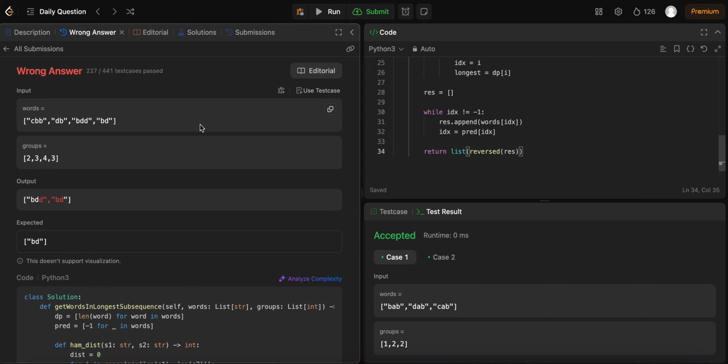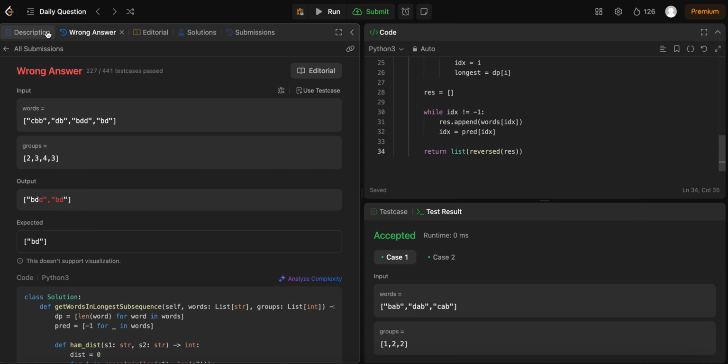Oh, oops. What did I do wrong? So what I have is BDD and BD. Oh, they don't have the same group. Wait. It seems like I'm misunderstanding the question somewhere. I think with the Hamming distance, maybe.